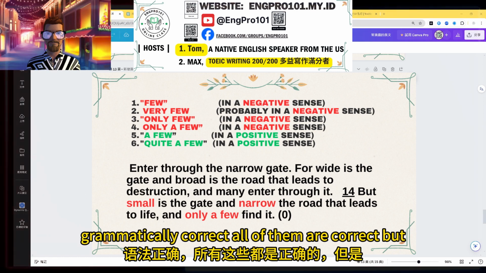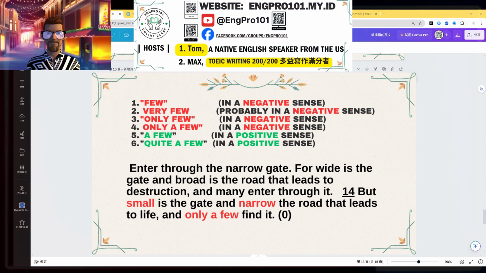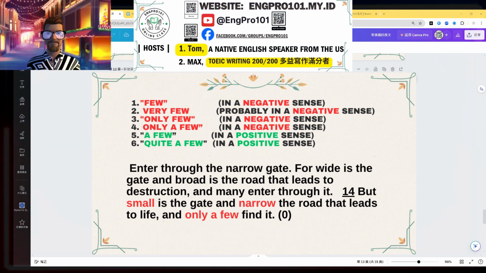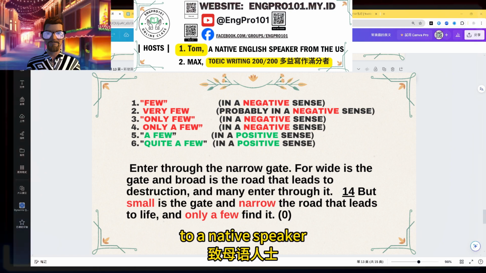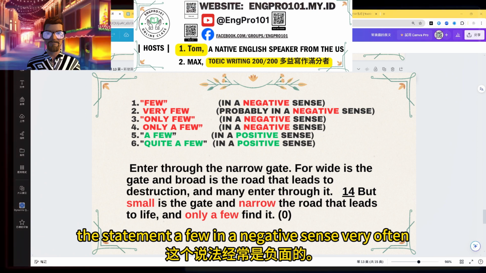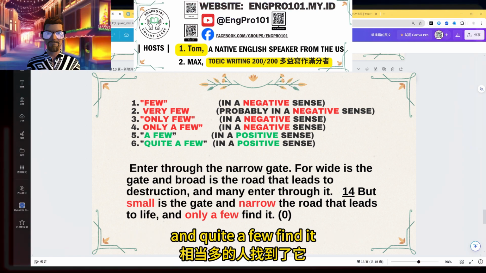Grammatically, all of them are correct. But if you were to say "and a few find it," it would be okay, but to a native speaker it would sound a little off, because we don't use a few in a negative sense very often. Especially, you would never use "quite a few find it" in this context.